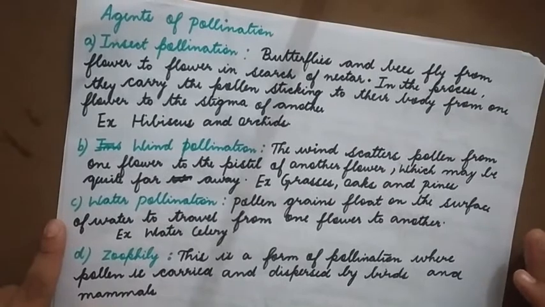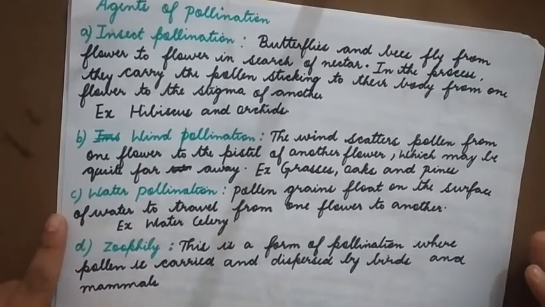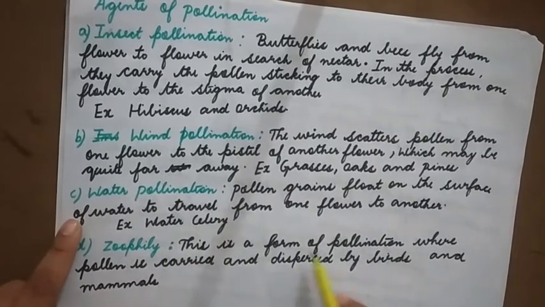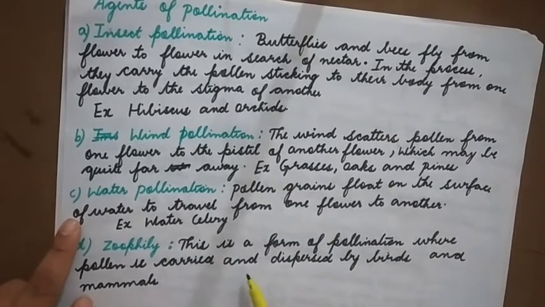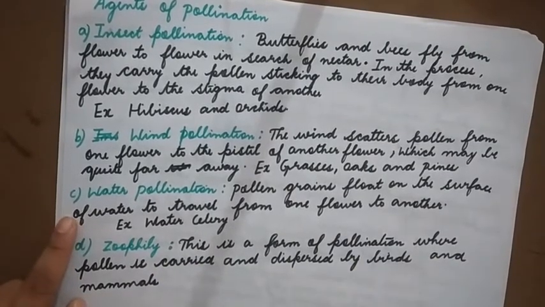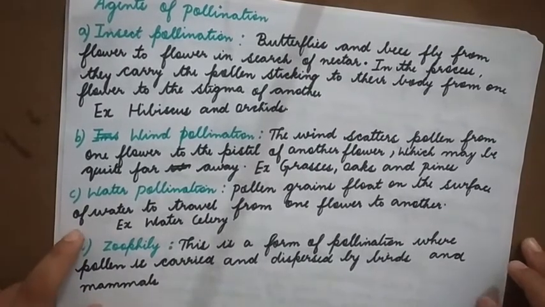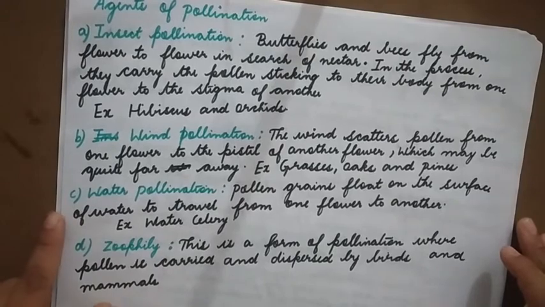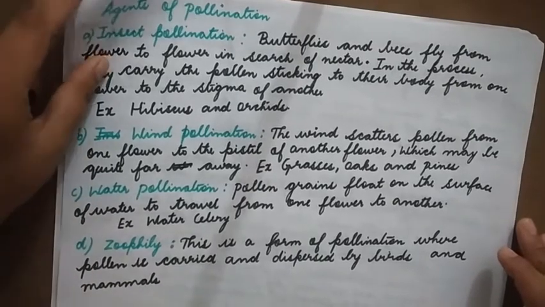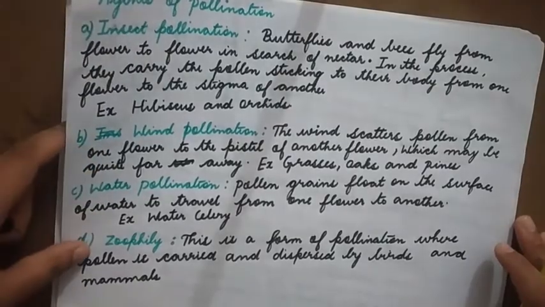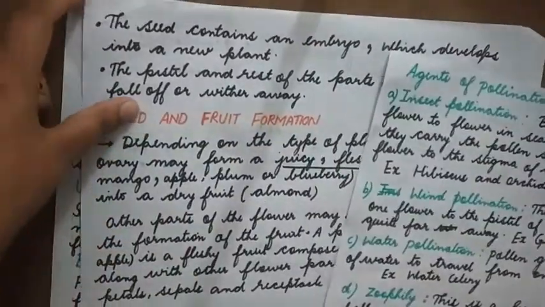Zoophily is a form of pollination where pollen is carried and dispersed by birds and mammals. So animals and birds are also involved in the dispersal of the pollen. So it is by means of insects, wind, water, and birds and animals.